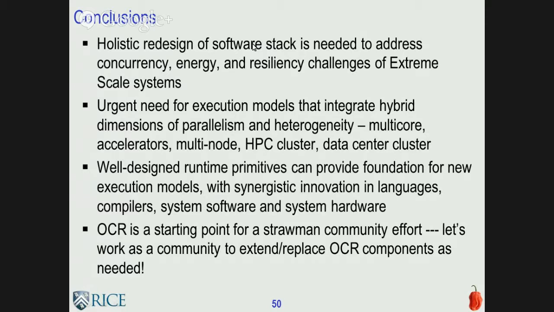There could be faults in the machine, or we want to constrain the temperature or power, or there is heterogeneity in the machine. So these are some kinds of dynamic variations that are present. How can an application still efficiently scale in the face of these dynamic variations?